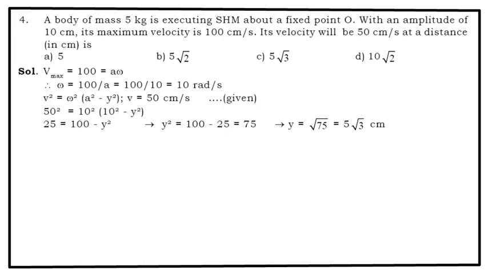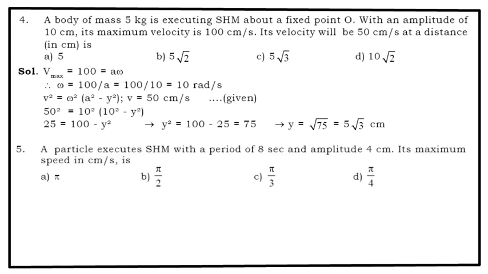V square is equal to omega square bracket A square minus Y square. Now if V is equal to 50 cm per second, put that value in the expression. What do I get? 50 square is equal to 10 square bracket 10 square minus Y square. So 25 is equal to 100 minus Y square. So you get Y square is equal to 75. So Y is equal to 5 root 3. So option C is the correct answer.